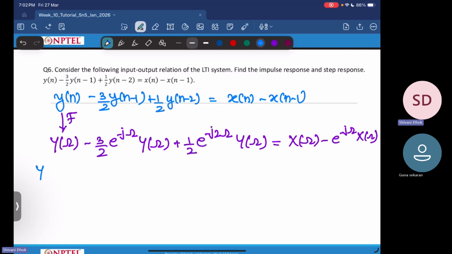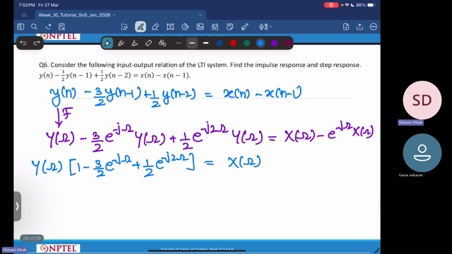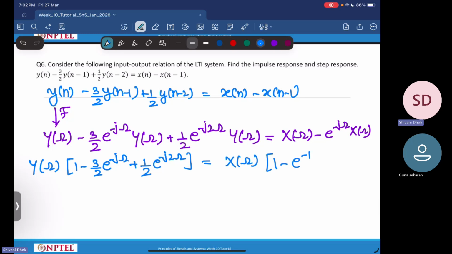So that will give me y of omega times 1 minus 3 by 2 into e power minus j omega plus 1 by 2 into e power minus j2 omega, which is equal to x of omega times, inside the bracket, 1 minus e power minus j omega. Okay, so this is what we have.